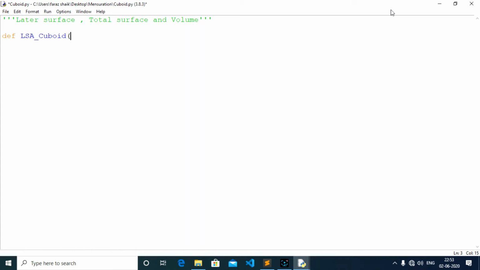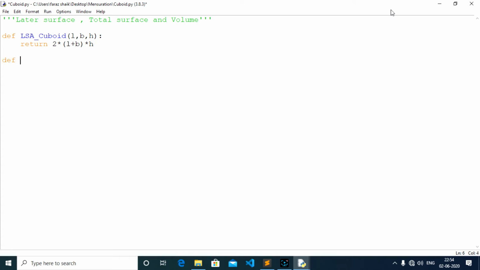Remember that thing. You need length, L, you need breadth, B, you need height, H. You will take these three things and you return 2 times (length plus breadth) times height. So this is the formula to calculate your lateral surface area of the cuboid. This is the formula that you have to remember.